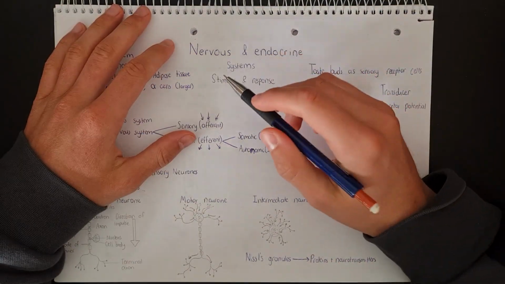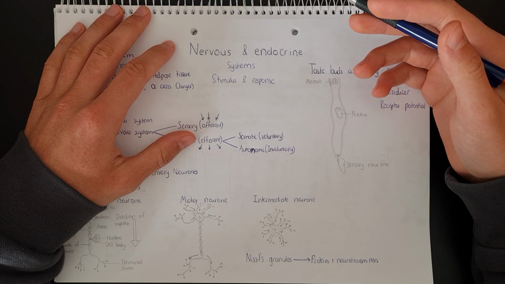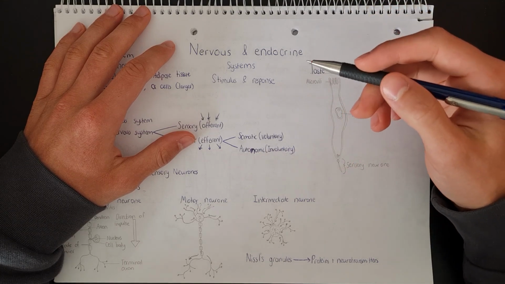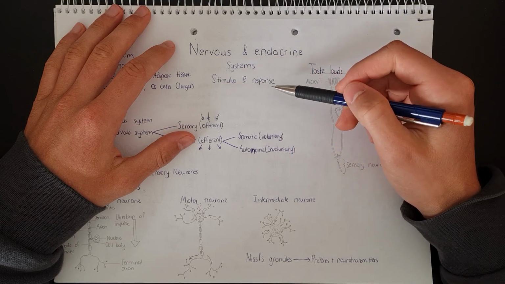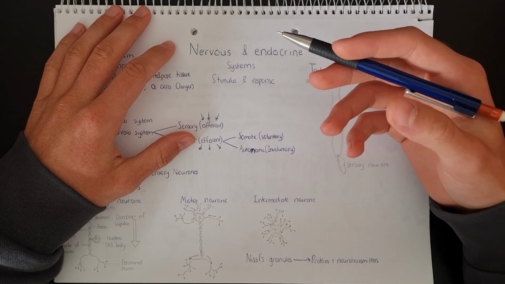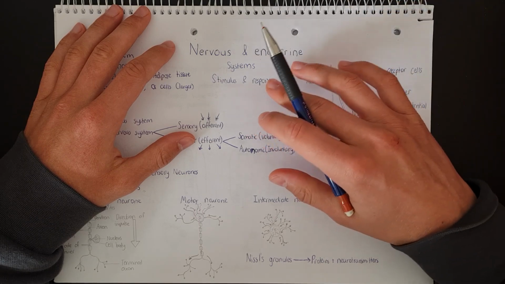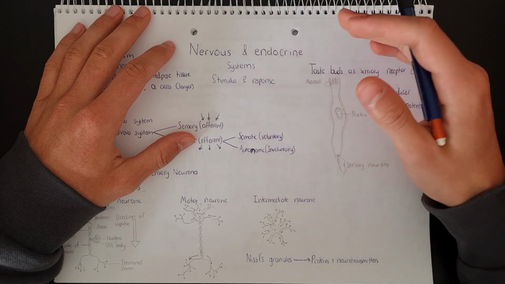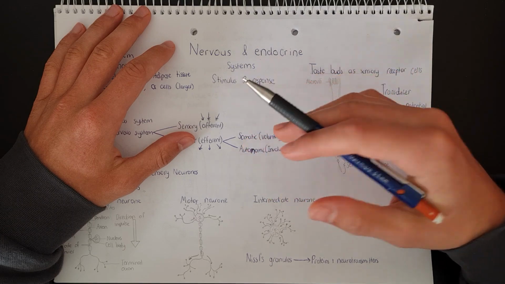In today's video, we're going to be taking a look at the nervous and endocrine systems for A-level biology. Now, the first thing that we need to understand is what is a stimulus and a response. So a stimulus is any change in the internal or external environment that has the capability of bringing about a response in an organism. Now, as I mentioned, we have internal and external stimuli.